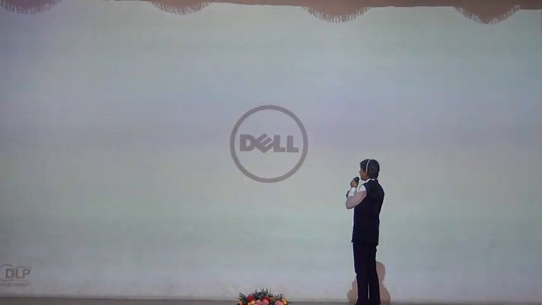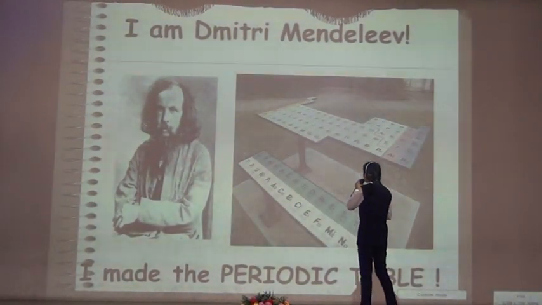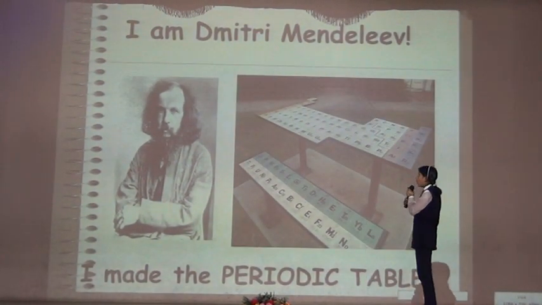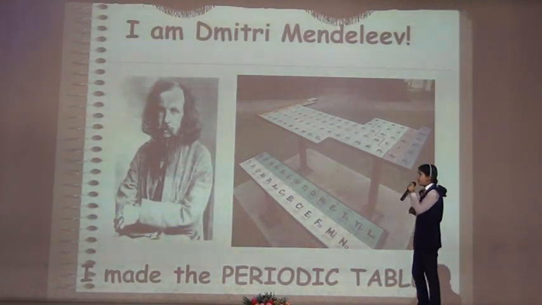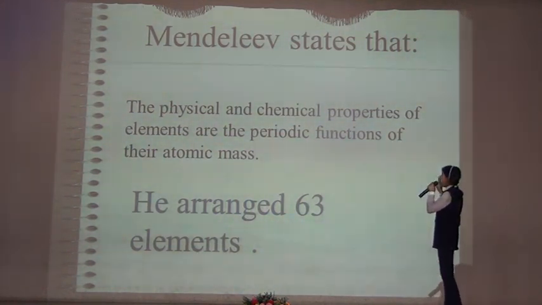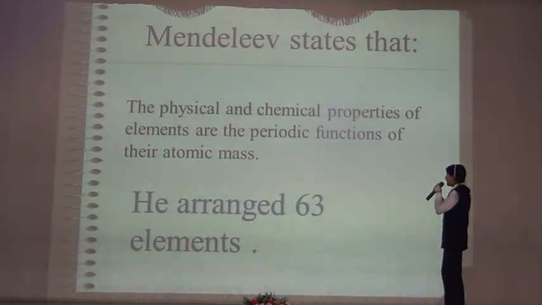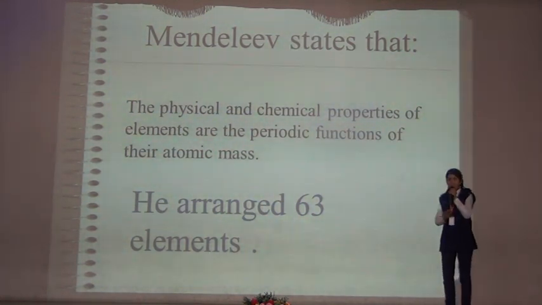Now, he is Dmitri Mendeleev, and he was the one who classified the elements according to their atomic mass. Mendeleev states that the physical and chemical properties of elements are the periodic functions of their atomic mass, and he arranged 63 elements.